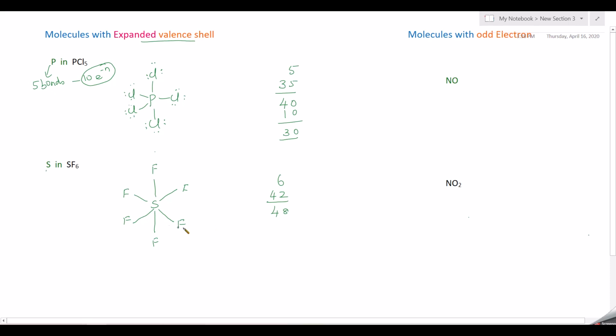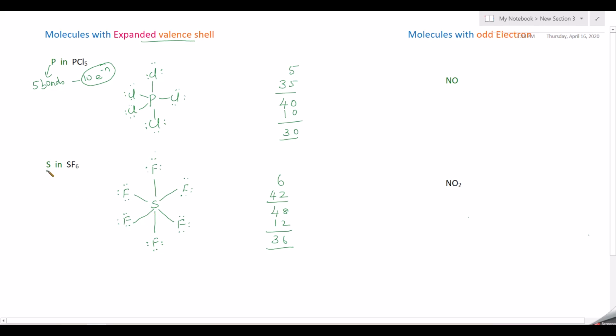And this sulfur hexafluoride has totally 6 bonds. So 6 bonds means you have to subtract 12 electrons, so you will be getting 36. So I distribute these 36 electrons as lone pairs. Each fluorine will get 6 electrons, and totally we have 6 fluorine, so 6 into 6, 36. So all the 36 electrons are distributed as lone pairs around fluorine.